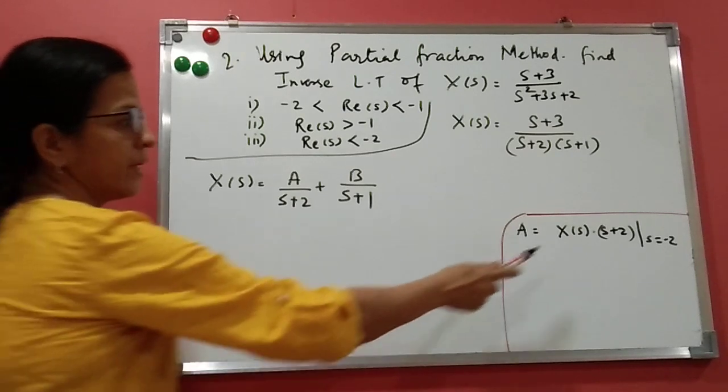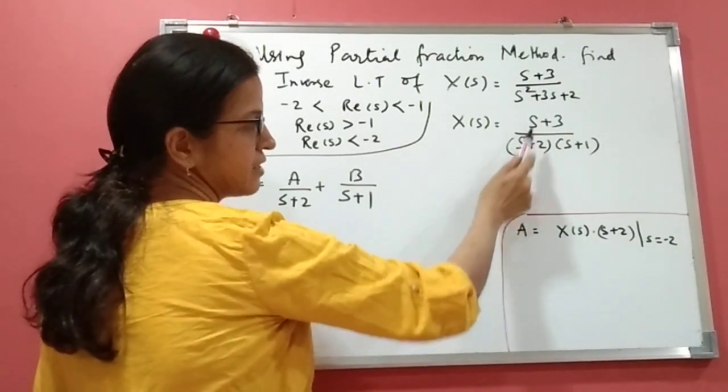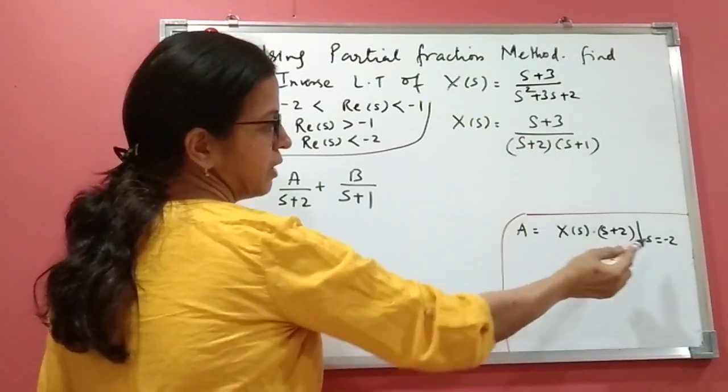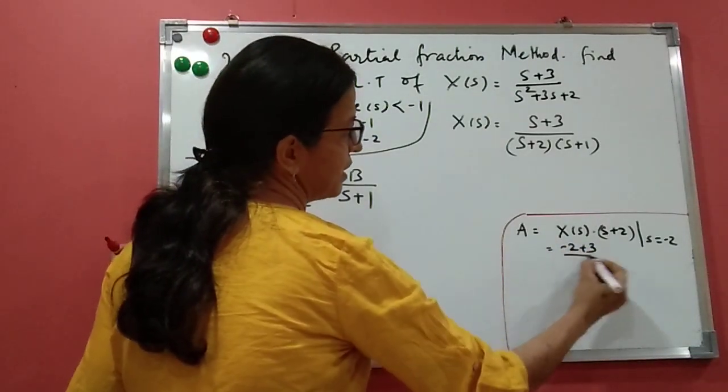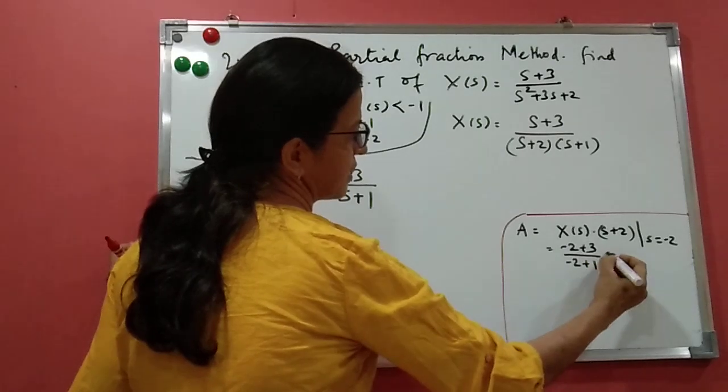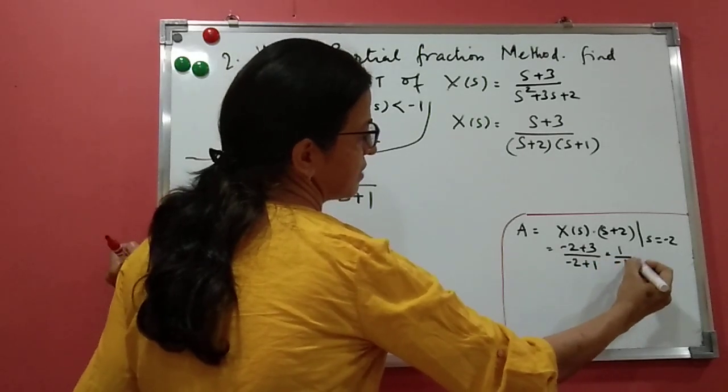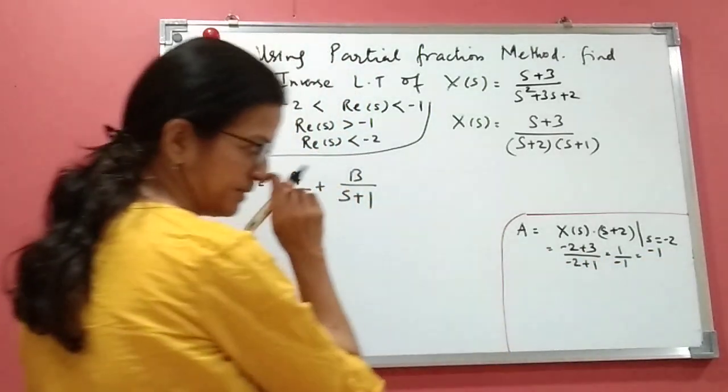So when you multiply (s plus 2) here, this will get cancelled. You have (s plus 3) upon (s plus 1). Put the value of s as minus 2: minus 2 plus 3 upon minus 2 plus 1. So it is 1 upon minus 1. It is minus 1. Right?